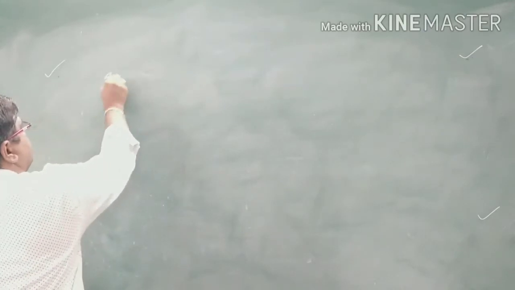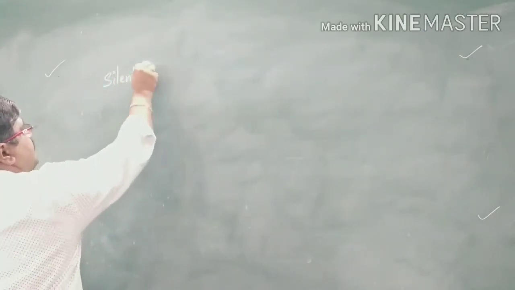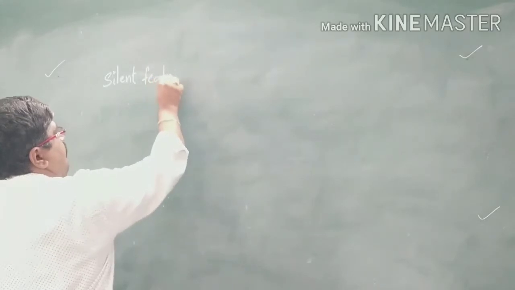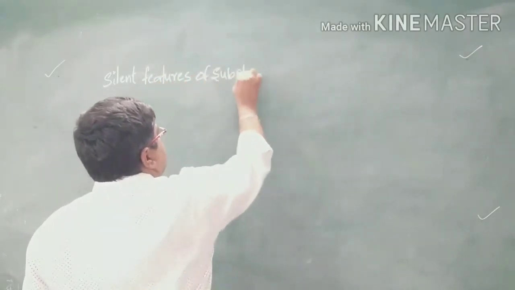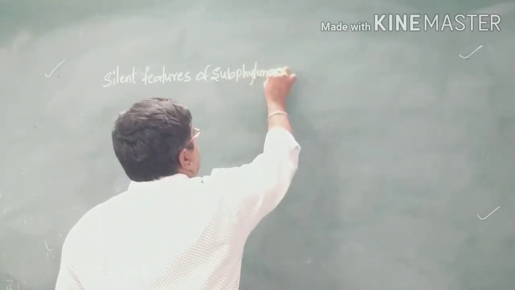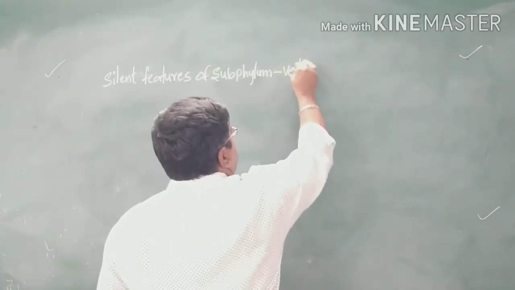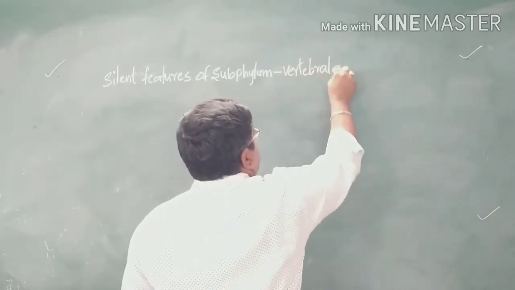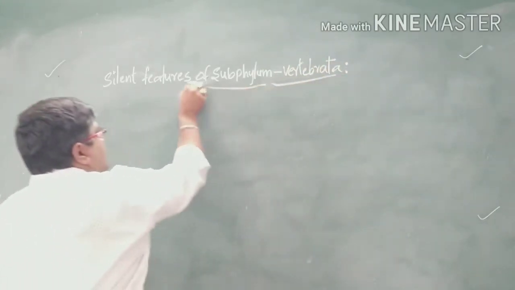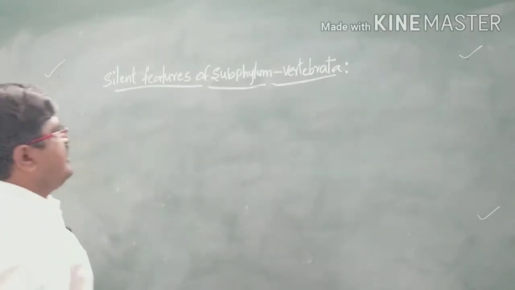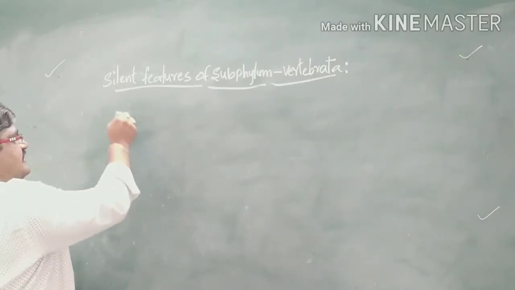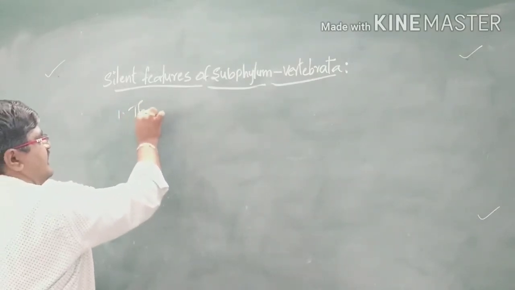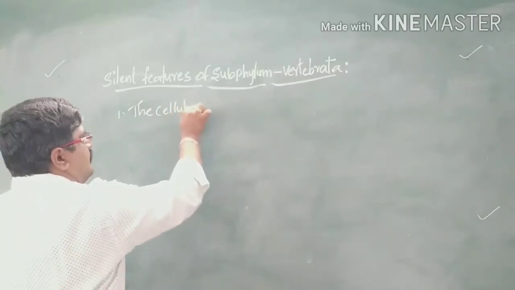Next, coming to the salient features of the subphylum Vertebrata. The first one is the notochord. In the cellular notochord, the cellular notochord